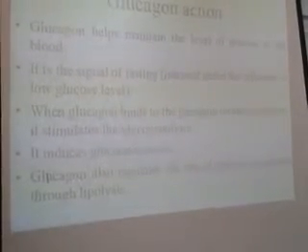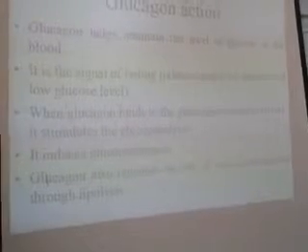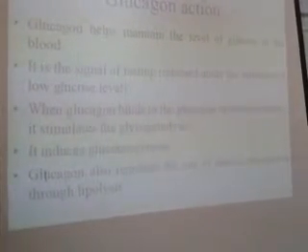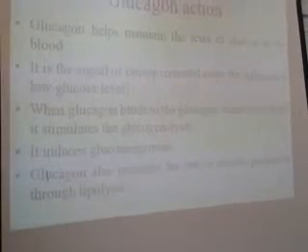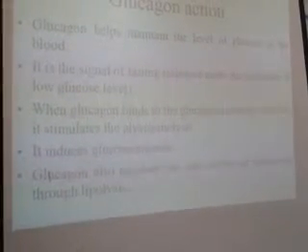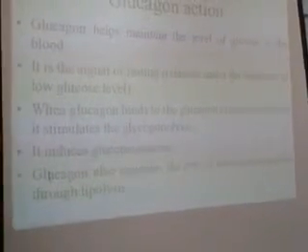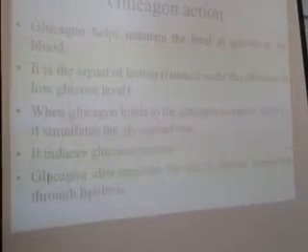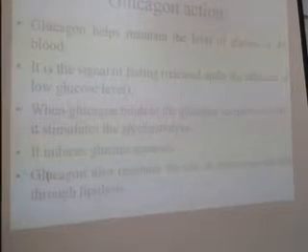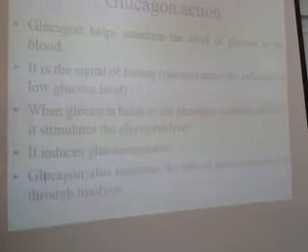Reverse. When glucagon binds to the glucagon receptor on the liver, it stimulates glycogenolysis. It induces gluconeogenesis. All the reactions responsible for increased blood sugar level, glucagon helps: one is glycogenolysis, another one is gluconeogenesis.